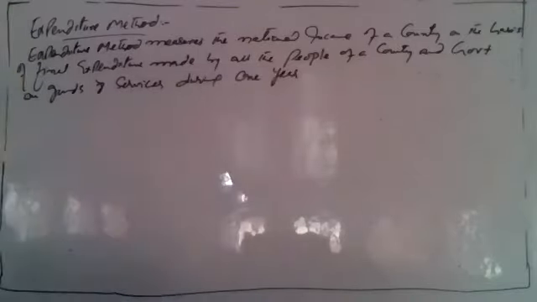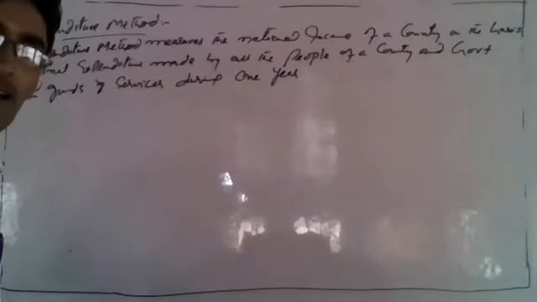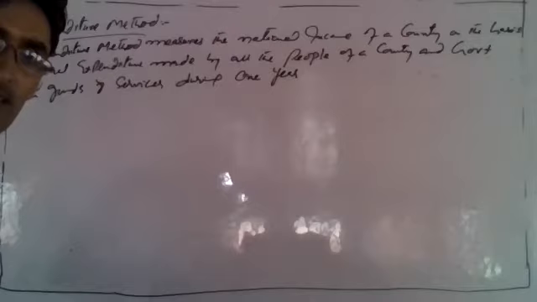So expenditure method measures the national income of a country on the basis of expenditure made by all the sectors of an economy, that is private sector as well as government sector, during 1 year.